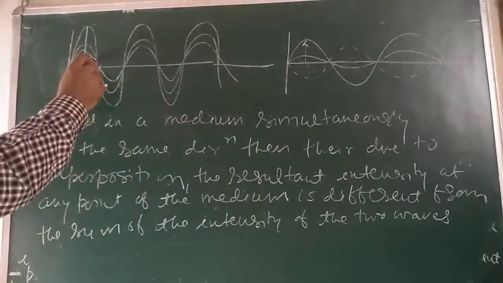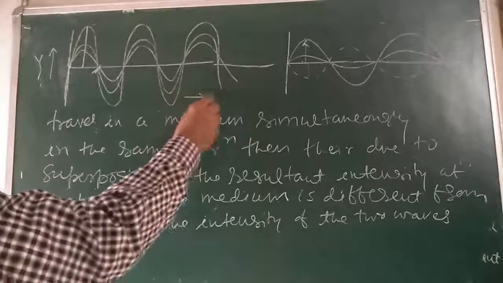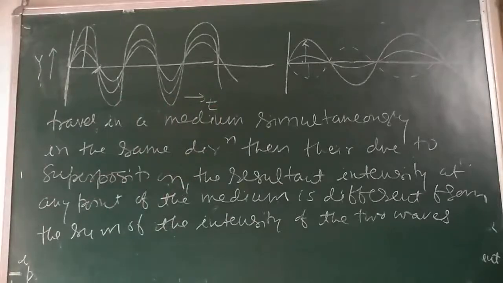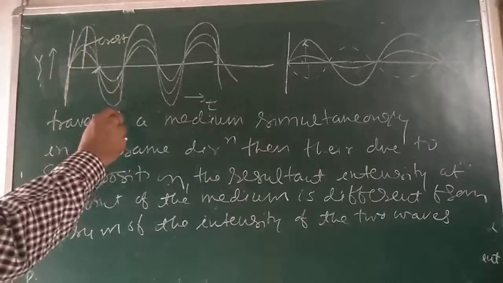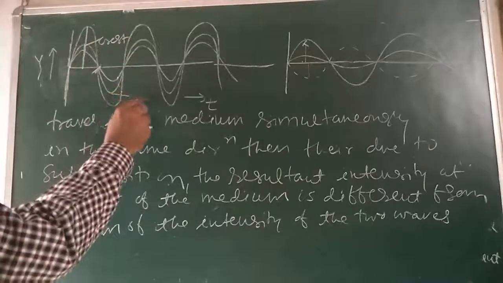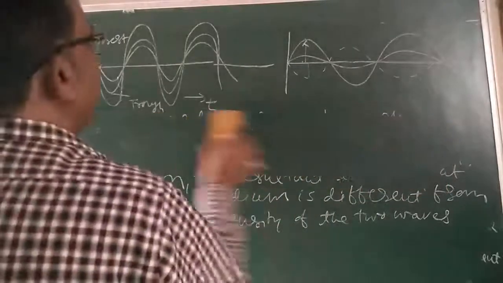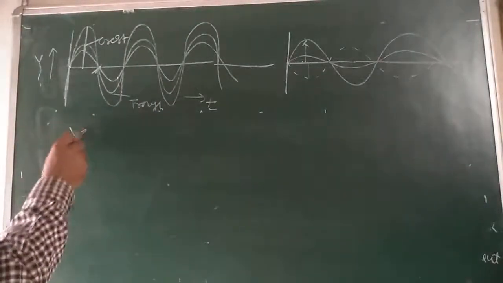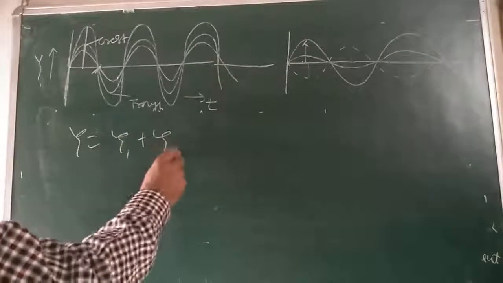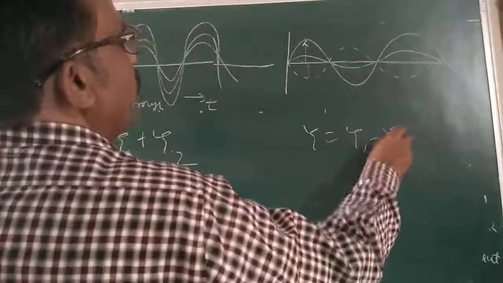Here is the displacement y and here is time. Here, this is the maximum point called crest. Here is the point called trough. In this case, the resultant displacement would be y is equal to y1 plus y2, whereas in this case y is equal to y1 minus y2.